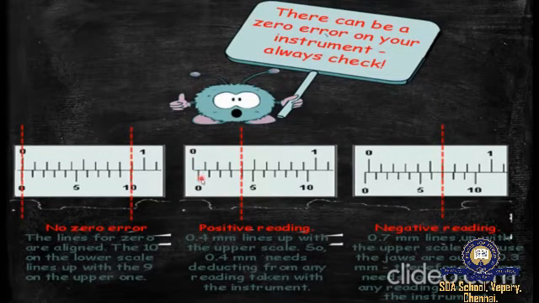It moves right far away from the main scale 0. Thus, it is termed to have a positive zero error. Whereas in the third image, if you see, the vernier scale 0 moves to the left of the main scale 0. Right? Thus, it is known to have a negative zero error. So this is what a zero error.